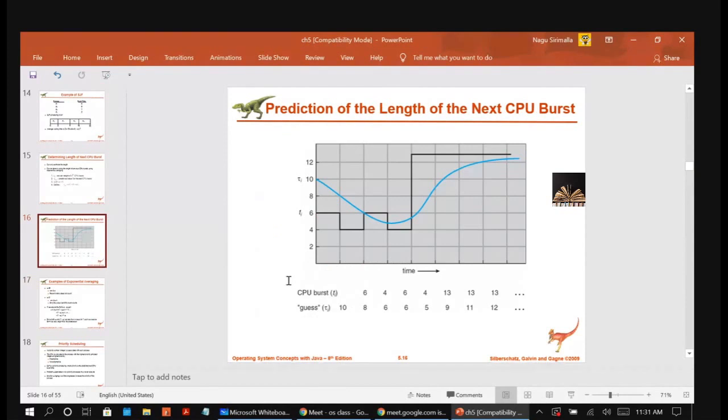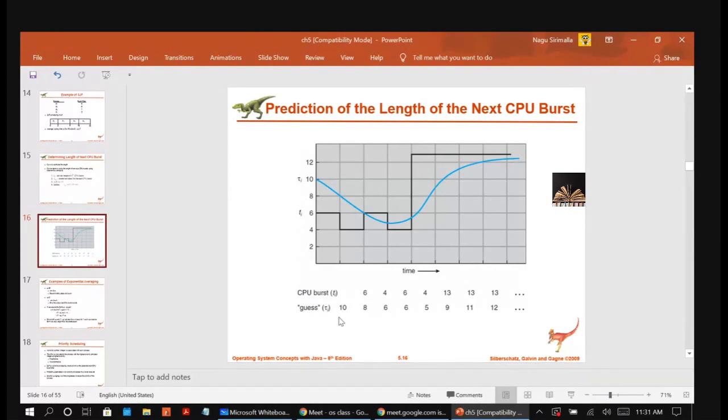Right? So here it is showing you the prediction lengths. The bottom values are the guess values, and the top values are the actual CPU bursts. Here the approximated value is always a bit more than the actual length. We are approximating a bit high only. So that means we are giving enough time for the job to complete its task, right? So within the time only the job is coming out, so it won't affect your scheduling algorithm.